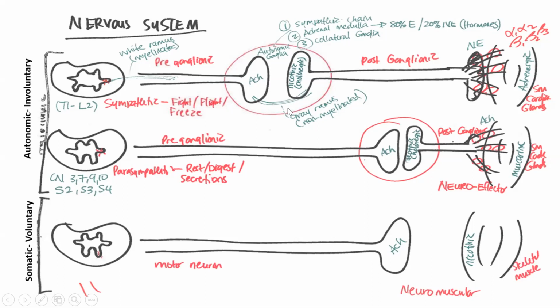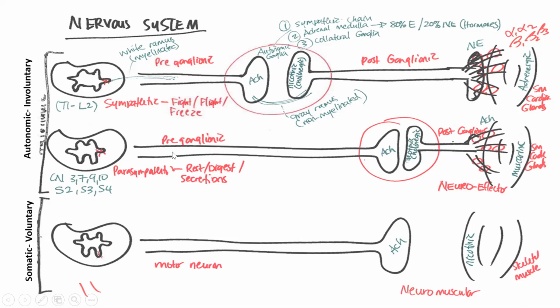So we had this difference in the myelination that we described as being either white ramus from spinal cord into the preganglionic neuron, and then gray ramus from the ganglia into the postganglionic neuron. And so those are some unique properties that we saw for the sympathetic nervous system.